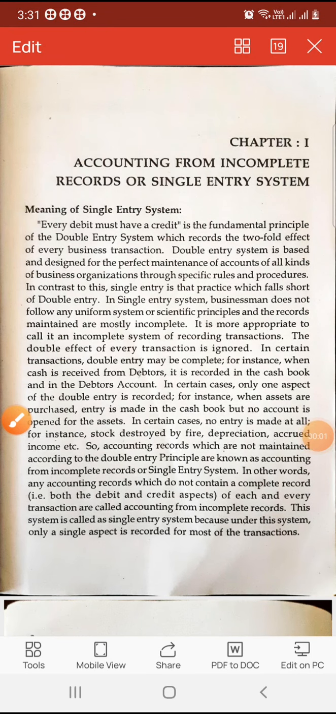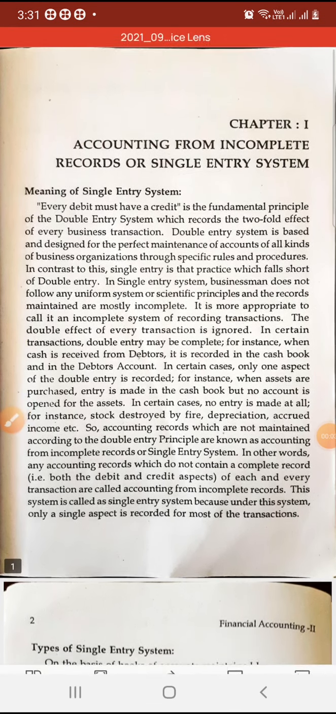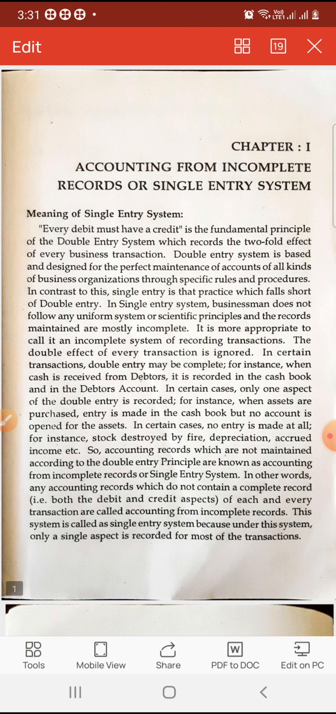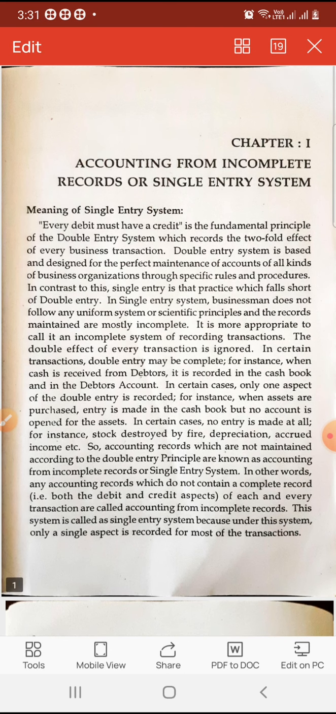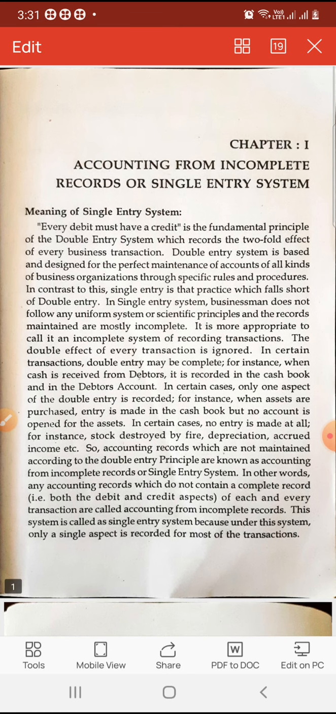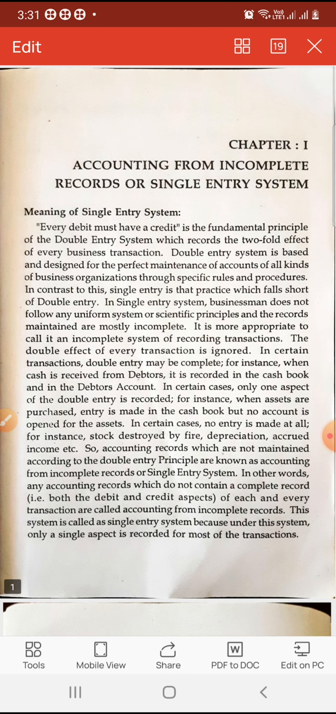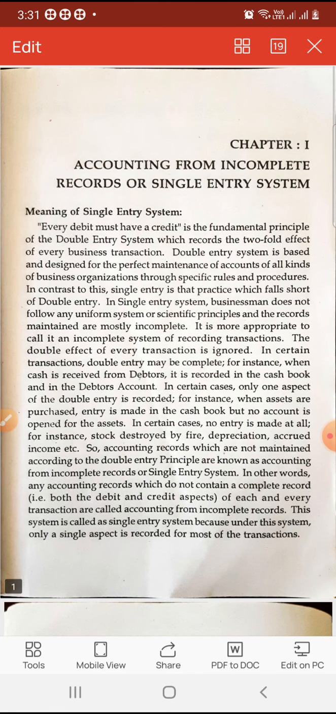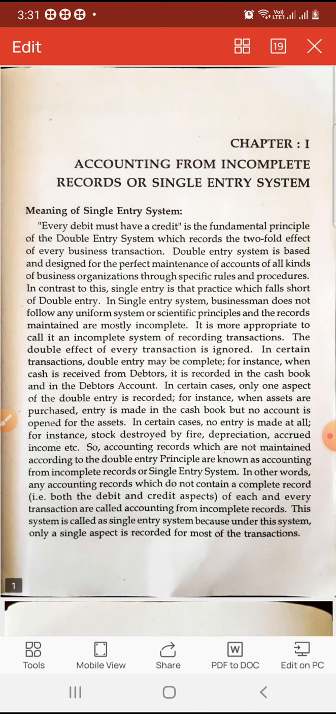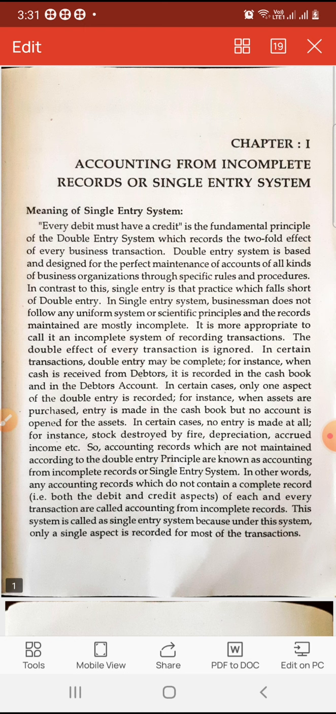Hello students, this is a new chapter, the single entry system. What is the single entry system? Only one book of accounts is recorded. In the single entry system, the businessman does not follow any uniform system or scientific principles, and the records maintained are mostly incomplete. That is why it is called an incomplete system of recording.